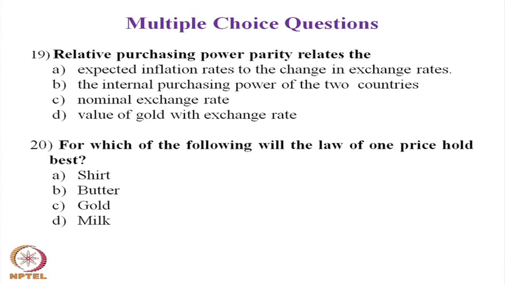The law of one price generally holds best for gold. The law of one price held best for gold only. So, here for question number 20, the answer is C. With this, we have discussed the 20 questions along with their answers.